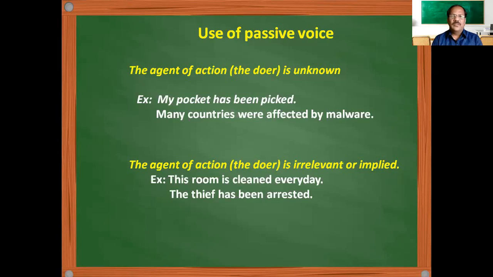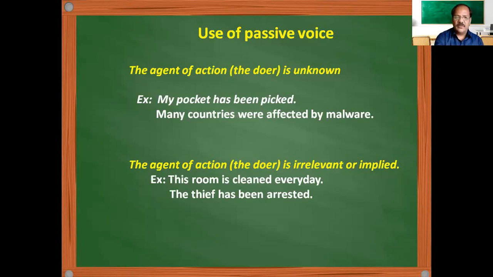Whether you know the doer, whether it is irrelevant, or it is already implied and need not be said, or sometimes it is not relevant in speaking about that particular subject, then we use the passive voice.